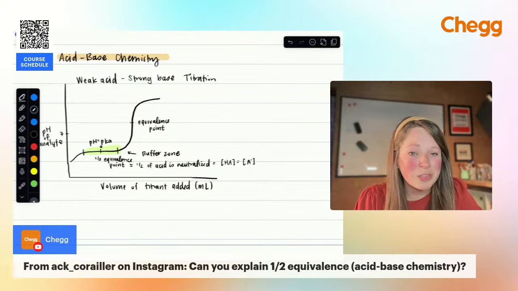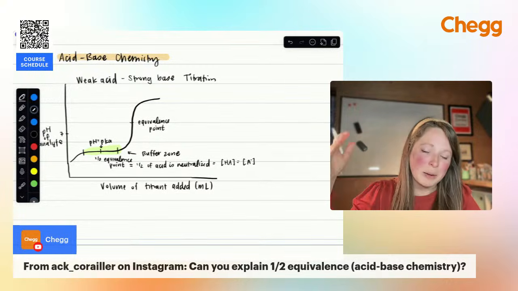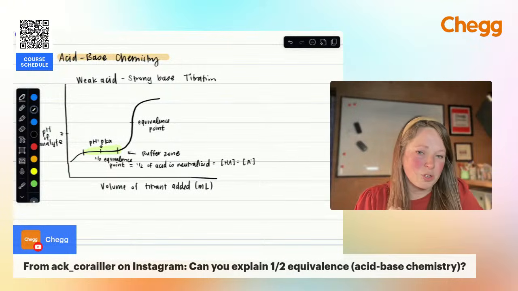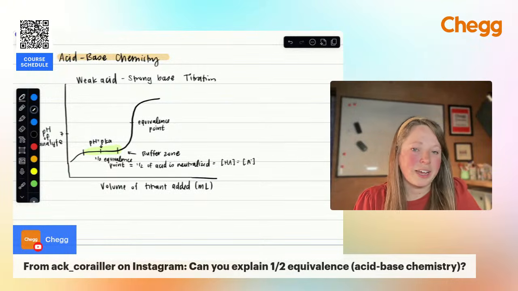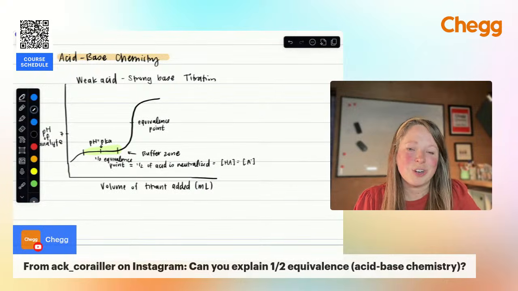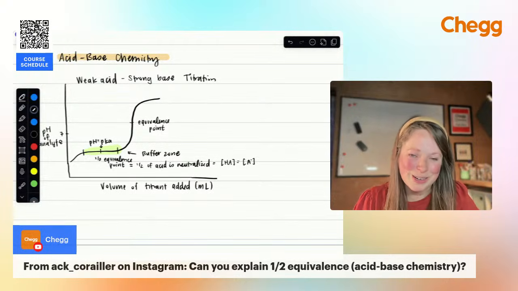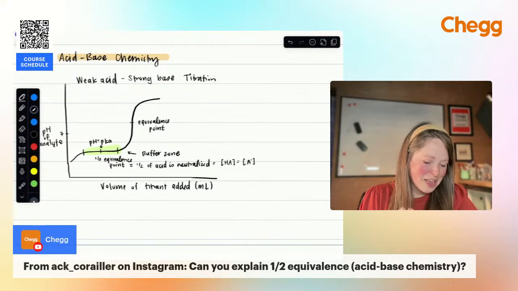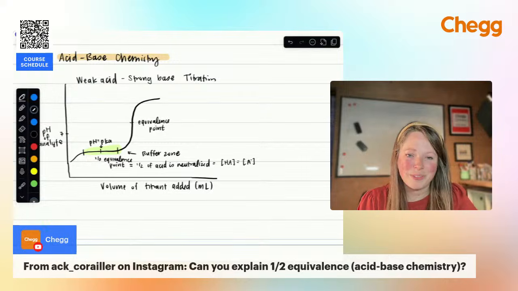With a weak acid strong base titration, that's going to be slightly above 7 because we have a strong base that we're adding. If we're looking at a weak base strong acid titration, it'll be slightly below 7. With a strong acid strong base, you'd expect the equivalence point to be right at 7. With these weak titrations, it's not going to be the case. Whatever has the strong part is going to pull the pH in that direction. So basically, that's what you can pull from a titration curve.